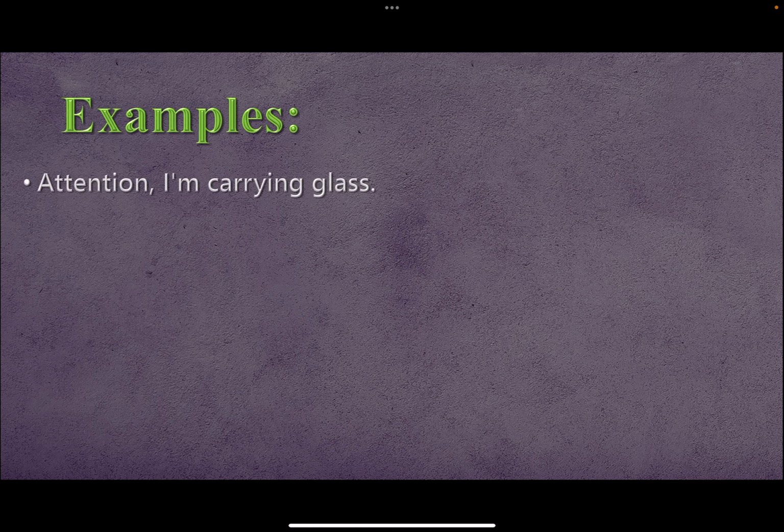So we have examples. Attention, I'm carrying glass. Translate this to Polish. I'll give you time, or you can pause the video. Okay, time's up. So: Uwaga, niosę szkło. Attention, niosę, the same thing as the table. Szkło is glass. Szkło does not change because this is neutral. Yes, neutral does not change.